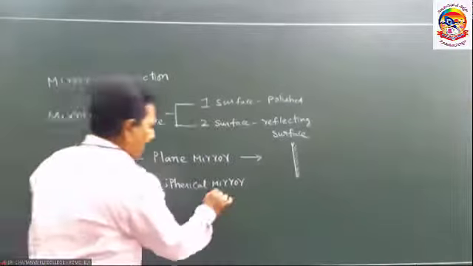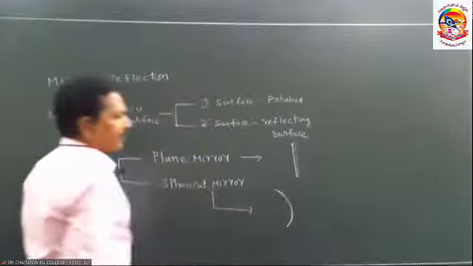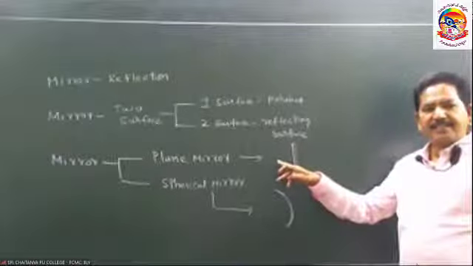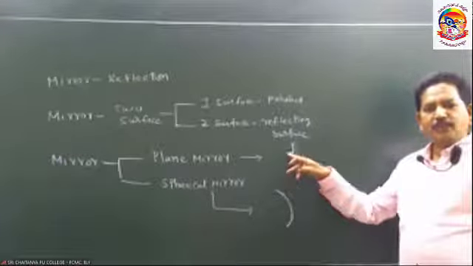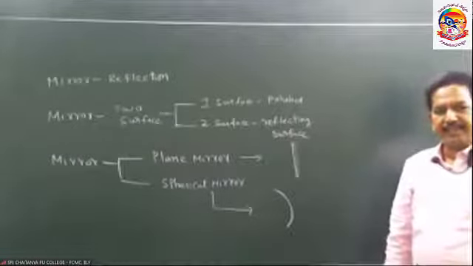If we consider the spherical mirror, it is a part of a sphere. The plane mirror is that mirror in which the surface is straight, out of which one surface is polished and the other surface is a reflecting surface.